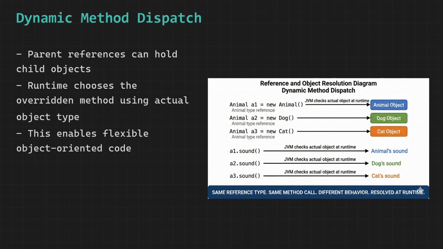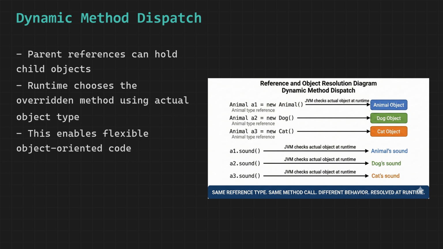Dynamic method dispatch sounds like a complex term, but the idea behind it is very elegant. Let us build it step by step. You already know that dog extends animal. So a dog object is an animal, it has everything an animal has, plus its own extras. Because of this relationship, Java allows you to write animal a equals new dog. The reference variable a is of type animal, but the actual object sitting in heap memory is a dog. This is completely valid in Java.